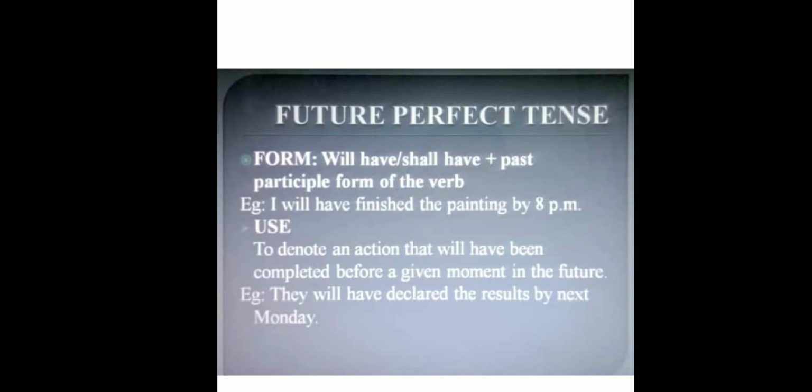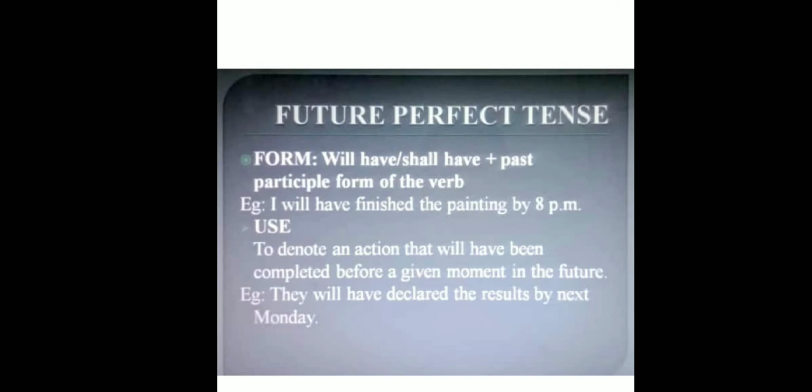So future perfect tense form is will have or shall have plus past participle form of the verb. Means subject plus will or shall plus have. Have is compulsory over here. We don't have the option has or have. Have is compulsory plus past participle. Past participle means V3 form. Okay, verb third form. Example, I will have finished the painting by 8 p.m.